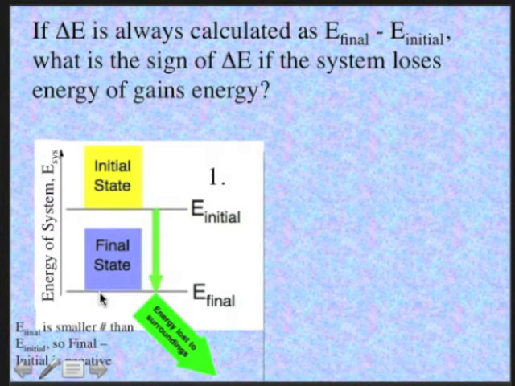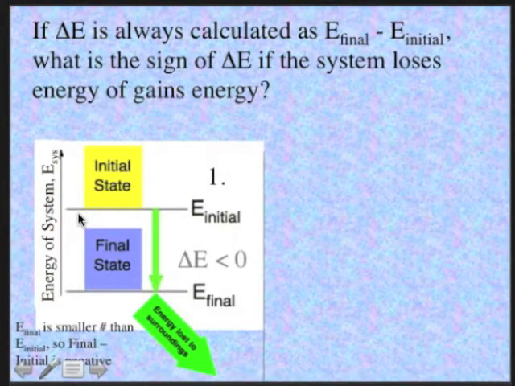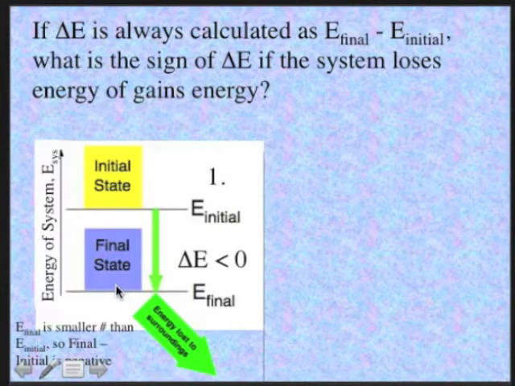And that means that the final energy state is a smaller number than the initial state. So you're taking a smaller number and subtracting from that a larger number. So what is the sign of delta E going to be? Well, it's going to be less than 0. It's going to be negative for this exothermic process where energy is lost to the surroundings. Final state minus initial state is a negative number. We call that, by the way, an exothermic process.